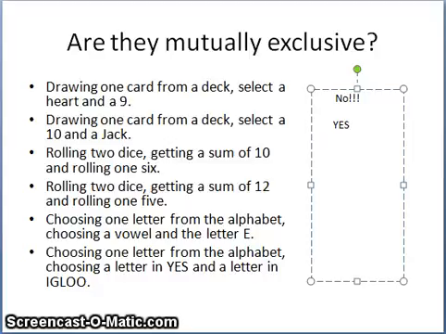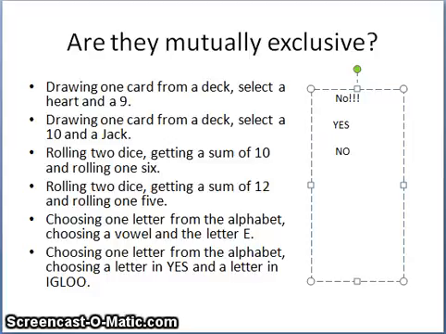So you can get a sum of 10 and roll 1 6 at the same time. Because you can do both of these things at the same time, they are not mutually exclusive. Neither one excludes the other. Getting a 10 does not mean that you cannot get a 6.